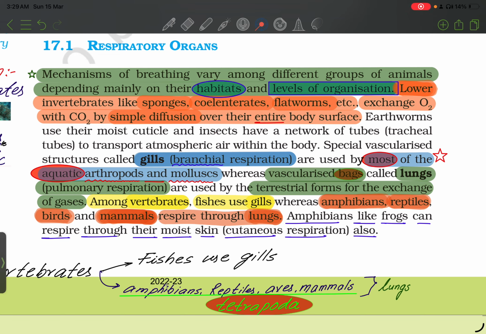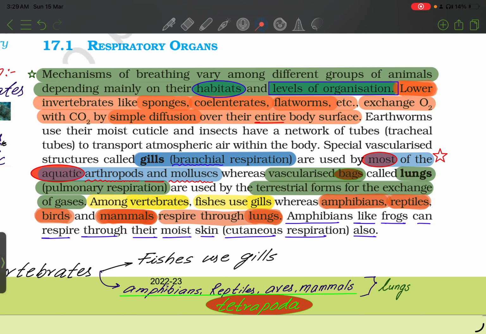A special vascularized structure called gills, branchial respiration, is used by most of the aquatic arthropods and mollusks, whereas vascularized bags called lungs, pulmonary respiration, are used by terrestrial forms for the exchange of gases. Among vertebrates, fishes use gills whereas amphibians, reptiles, birds, and mammals respire through lungs. Amphibians like frog can respire through their moist skin also, that is cutaneous respiration.